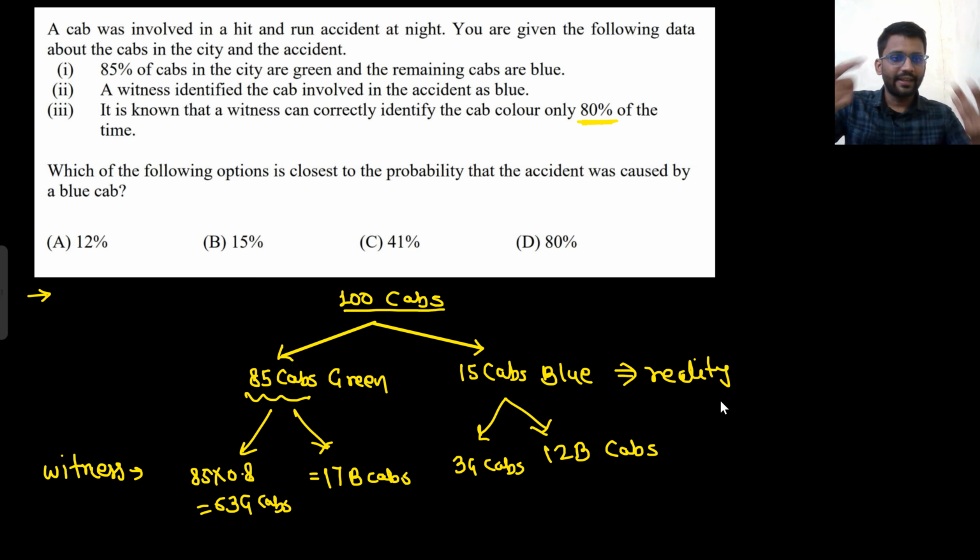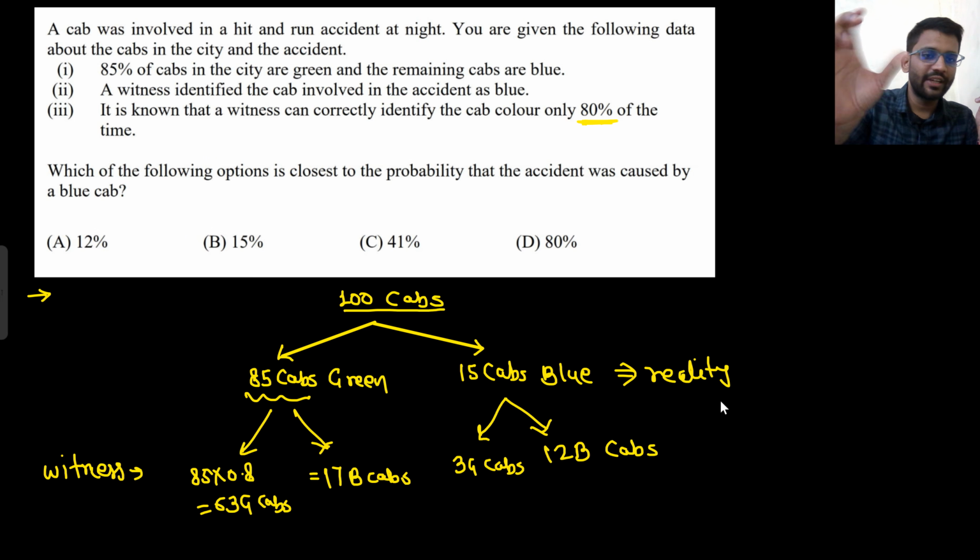Now you take that guy to the showroom. You show him 85 green caps. What will he say? I can see only 85 into 0.8. That means I can see only 63 green caps and 17 blue caps. And you take him to the showroom where 15 blue caps are there. So what will he say? I can see 12 blue caps and 3 green caps. And this is what the witness sees.